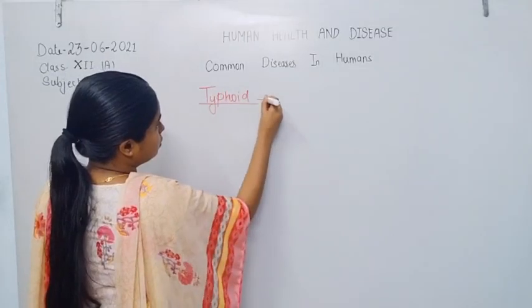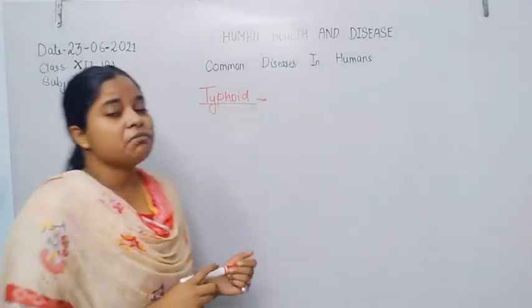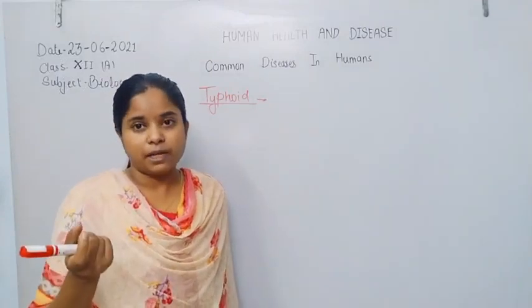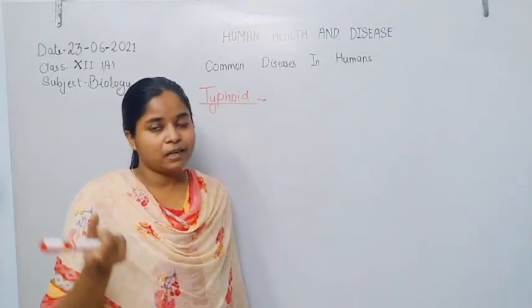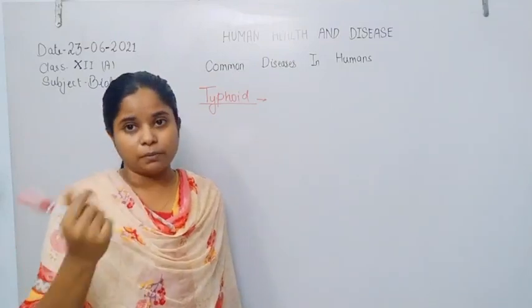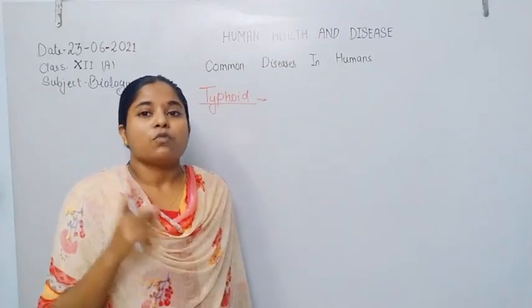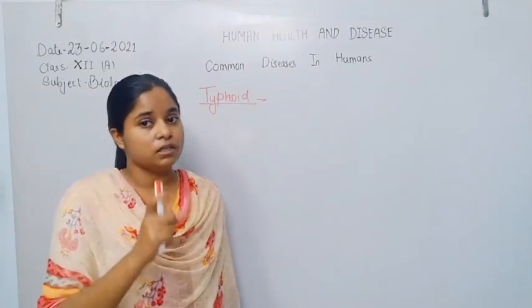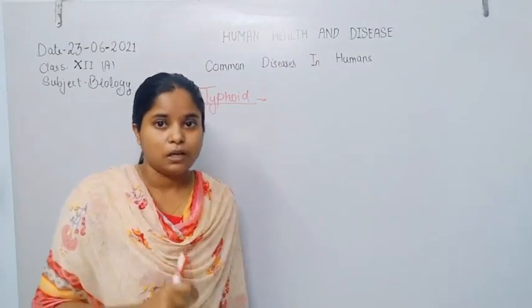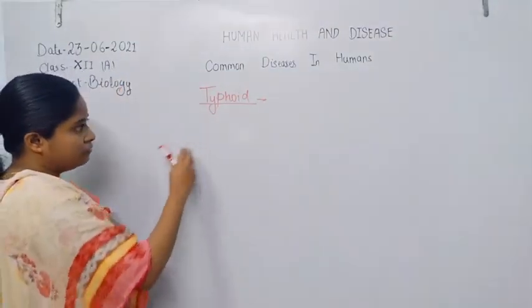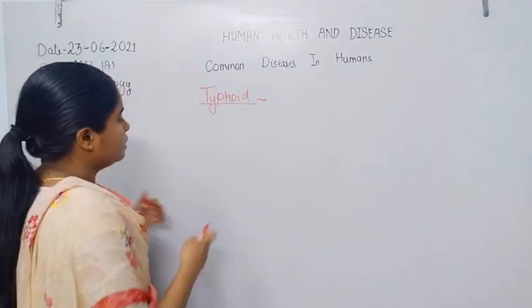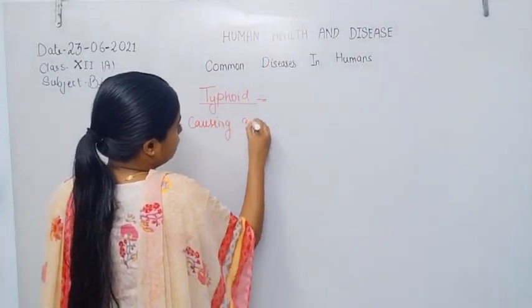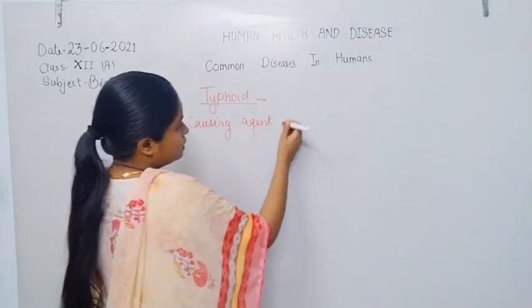Typhoid. Because malaria is caused by Plasmodium, not the mosquito. The mosquito is simply a vector. In malaria, the mosquito is also infected by the Plasmodium, so the mosquito is not actually causing the disease. The disease-causing agent is only the Plasmodium, that is a protozoan. Like that, in typhoid the disease-causing agent is Salmonella typhi.